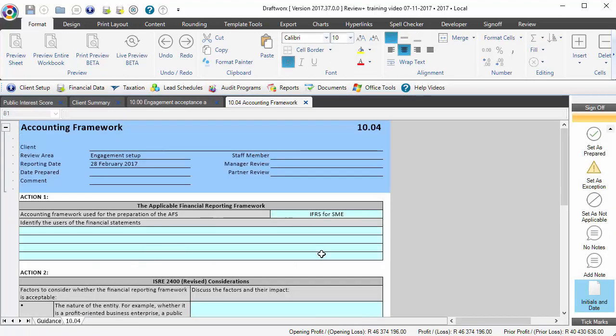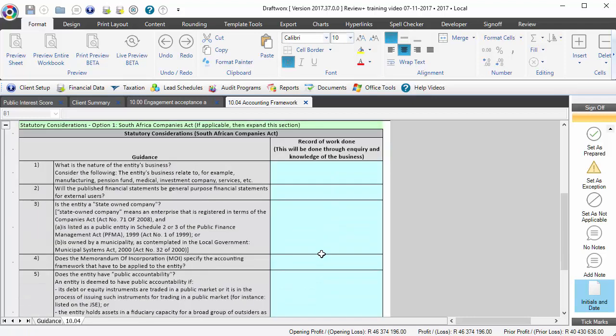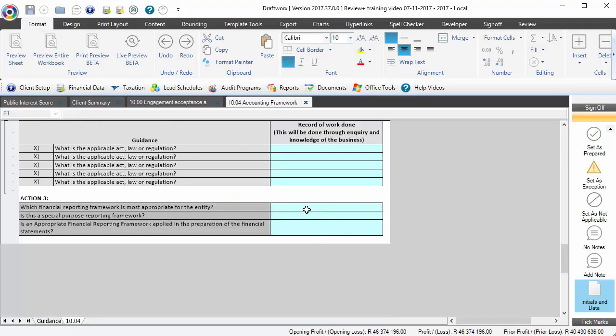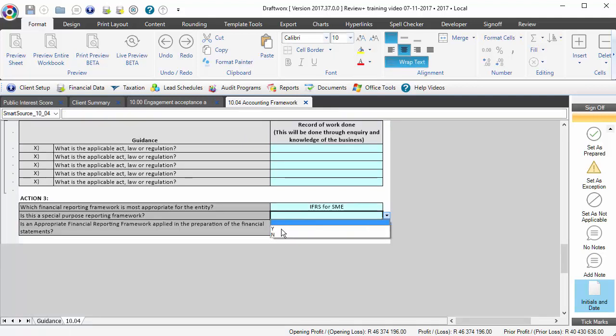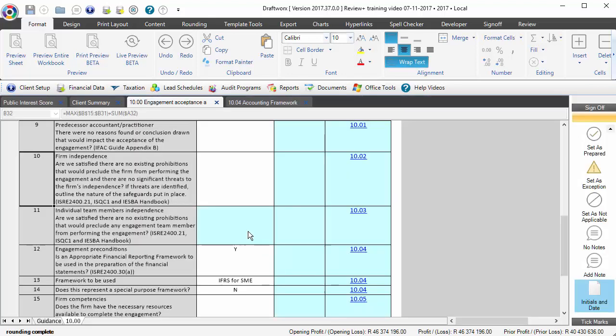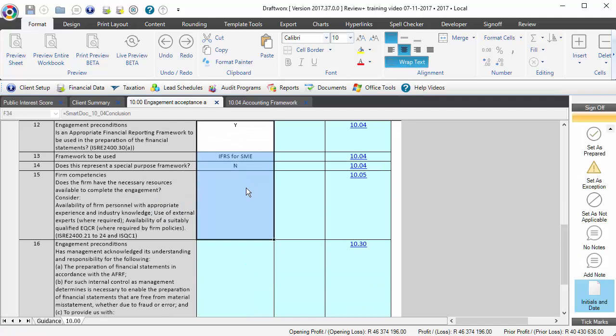and I'm going to go and just fill in the conclusions. And you'll see that when I go back to 10.00, that information is carried over for me. Okay, so we will look at all of these documents individually. Just know that what you complete there will come and assist you in completing 10.00.